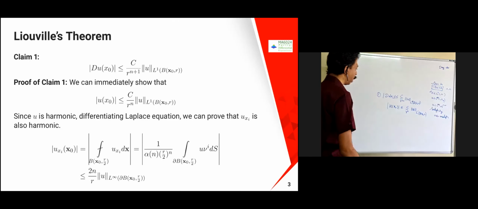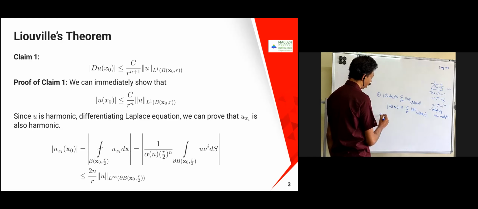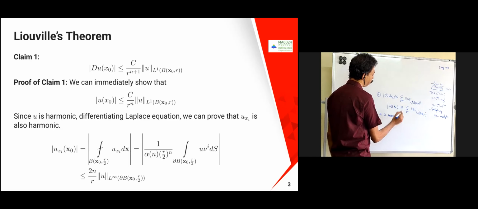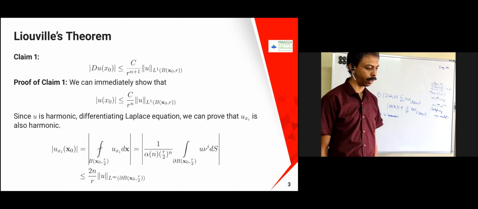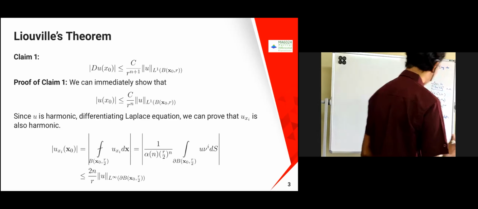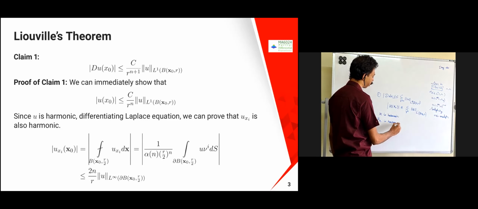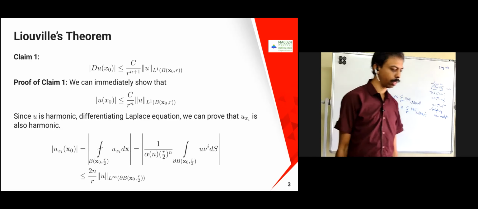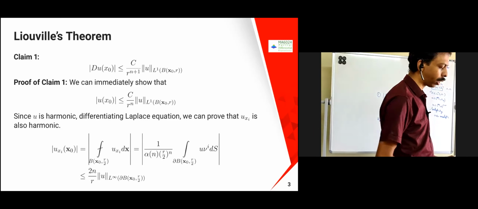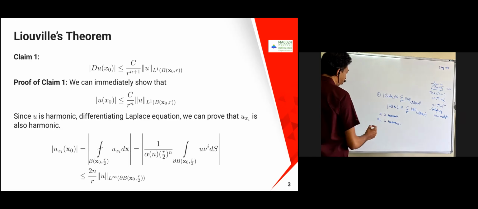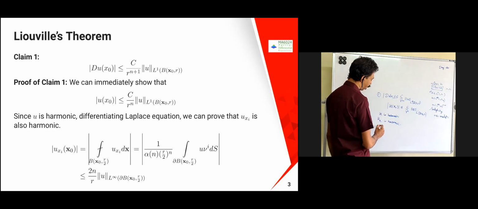Now the second one: since u is harmonic, point number 2, if I differentiate the Laplace equation, what you can prove is that u_xi is also harmonic. Since differentiating the Laplace equation, you can do that. Now we have found u of x0, and we are trying to find u_xi of x0. What is u_xi of x0?